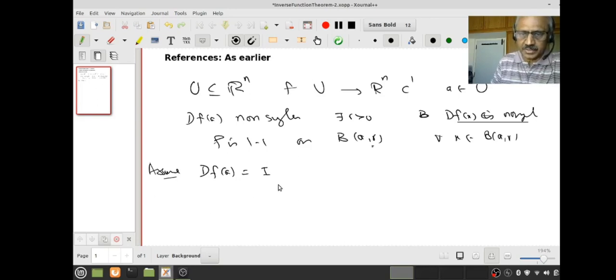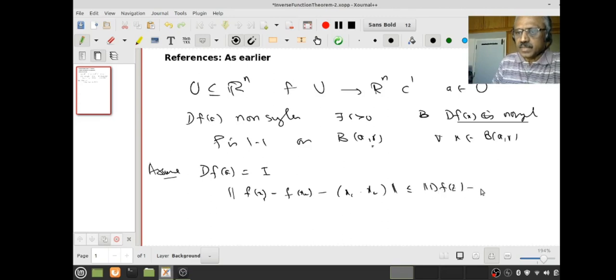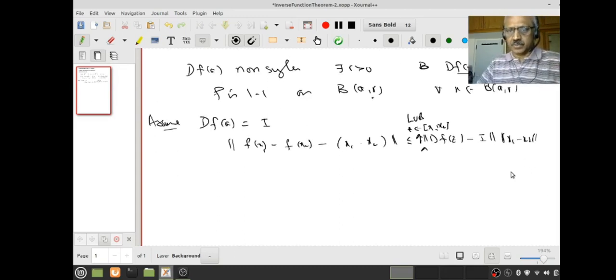We also showed how it is done, and the key idea was this inequality, the so-called mean inequality: the norm of fx1 minus fx2 minus x1 minus x2, which is actually DFp acting on x1 minus x2, is less than or equal to the norm of DFz minus identity times the norm of x1 minus x2, where z varies over the line segment x1 x2. This was the key inequality which allowed us to do that.